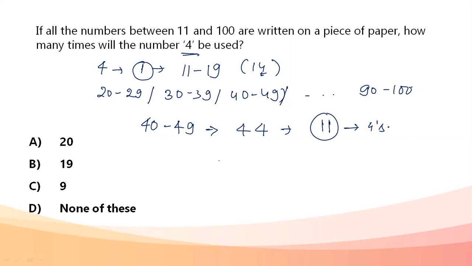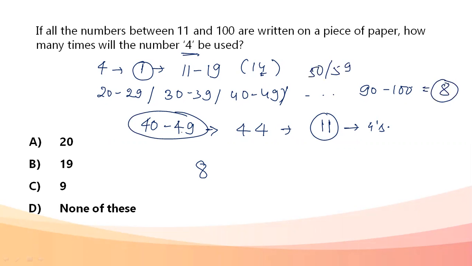becomes, total number of fours is 11 here, so the total number of fours used elsewhere becomes 8. I'm going to have to calculate it 8 times when it is 20 to 29, 30 to 39, then leaving aside this range 40 to 49, 50 to 59 just once, 60 to 69 just once, all of that it will be 8 times.